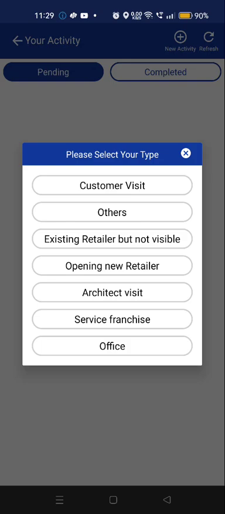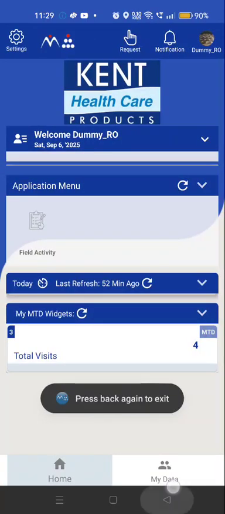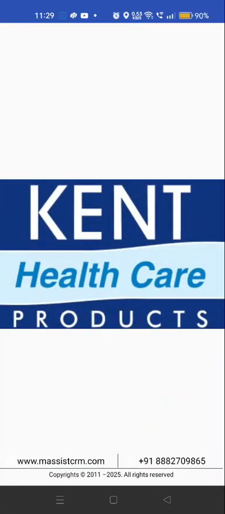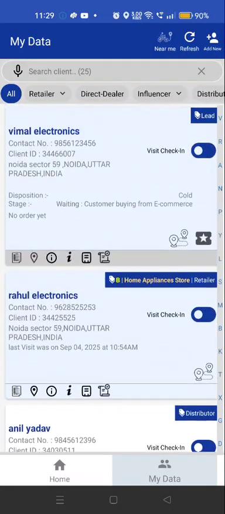Opening a new retailer, you can do it, but I recommend opening new retailer from my data. Architect visit, service, franchisee, and office. So this is something that data will not save. If you want to save that data so that you can check in and check out there multiple times, I recommend you to opt for my data. From my data you can save the information and you can check in and check out there multiple times.